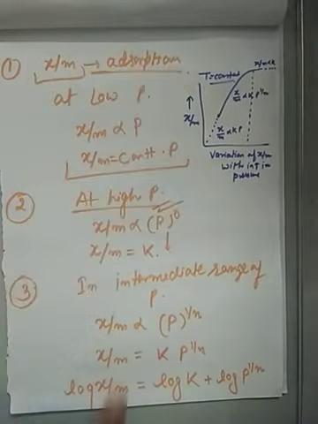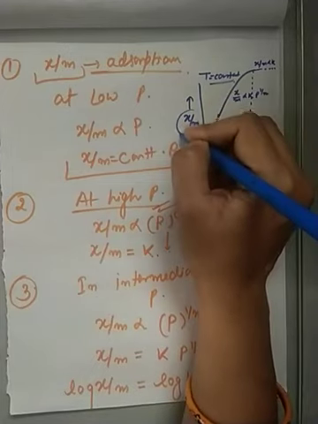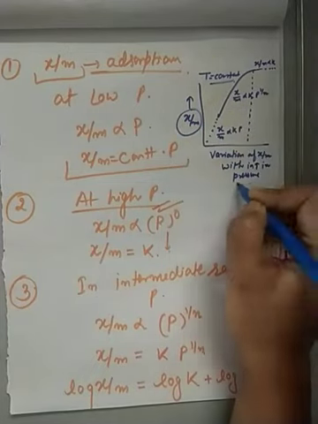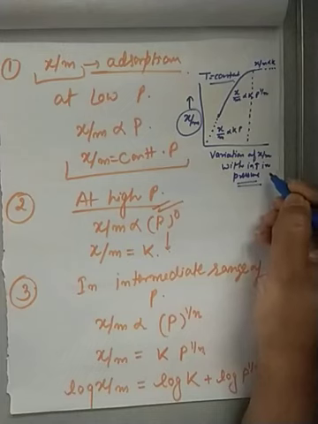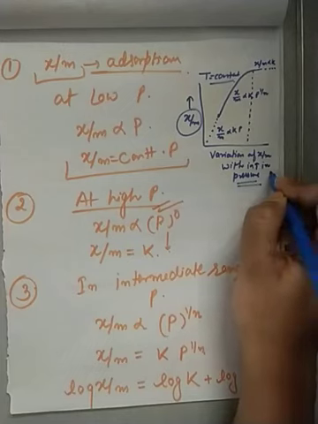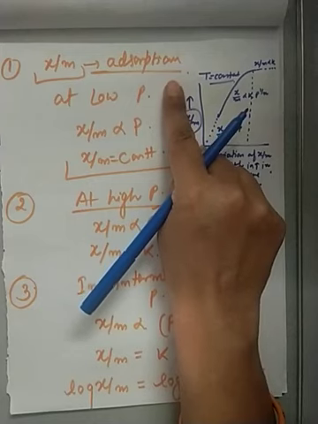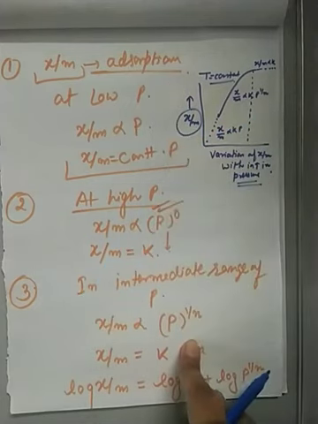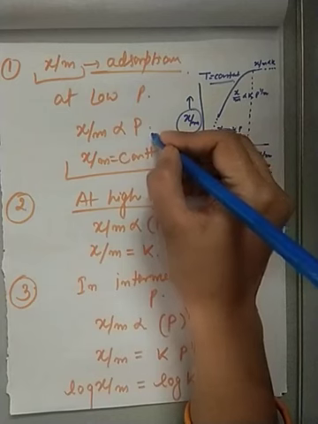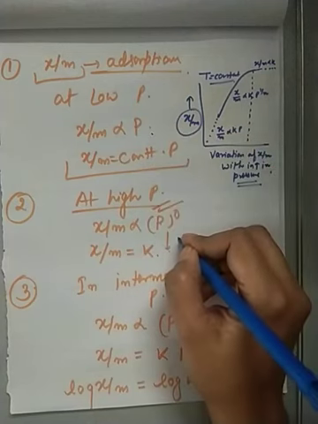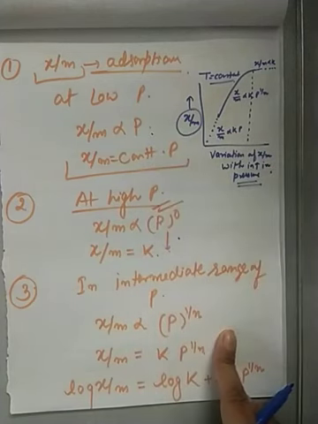Whenever you plot a graph between the extent of adsorption and the pressure at constant temperature, it is called adsorption isotherm. So we study the adsorption isotherm at low pressure, at high pressure and at intermediate range of pressure.